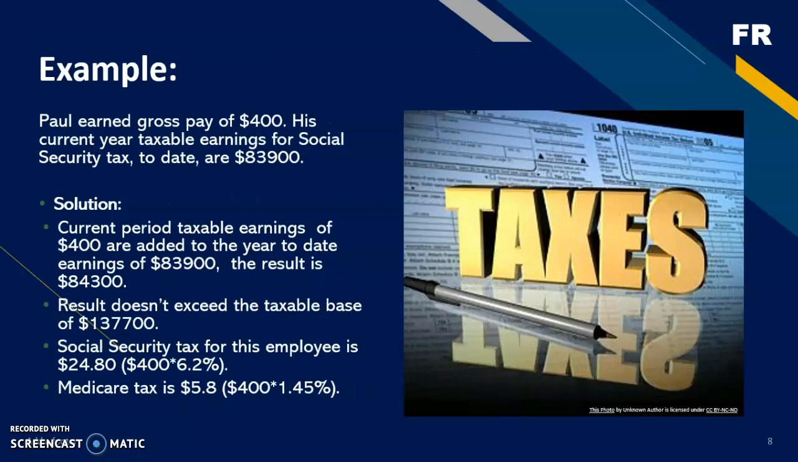Let's review an example. Paul earned a gross pay of $400. His current year taxable earnings for Social Security tax to date are $83,900. In the solution, the current period taxable earnings of $400 are added to the year-to-date earnings of $83,900. The result is $84,300, which doesn't exceed the taxable base of $137,700. Social Security tax for this employee is $24.80, and Medicare tax is $5.80.